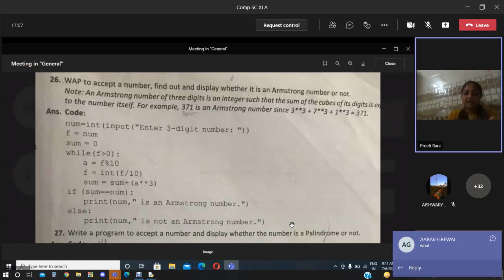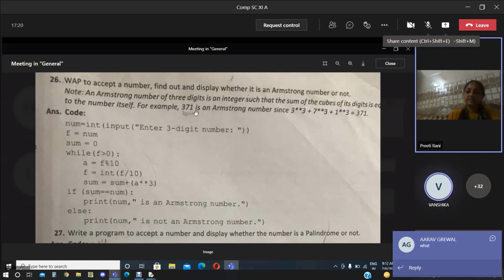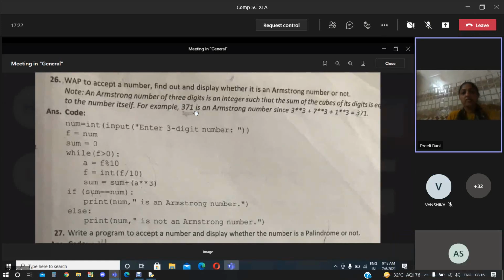Let's say, what is the reverse of 371? 173. It is the same as the previous number, right? Is it the same? 371, 173 is the same?